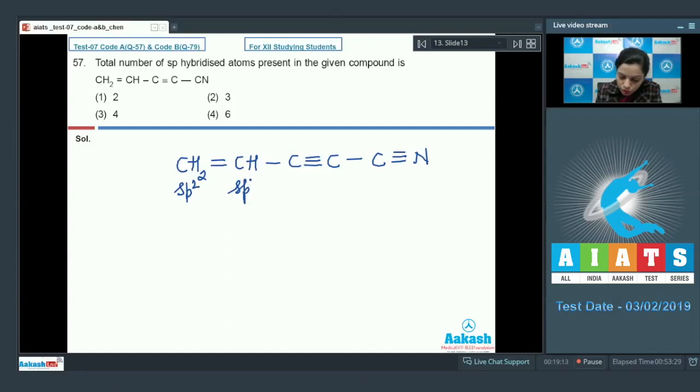This carbon is also sp2 hybridized. This is sp hybridized. Further, it's also sp hybridized. And if I talk about this carbon, this is also sp hybridized. What about nitrogen? This nitrogen is also sp hybridized. It means there are total 4 atoms which are sp hybridized, and option 3 becomes the correct answer for this question. Now, after this, next question.